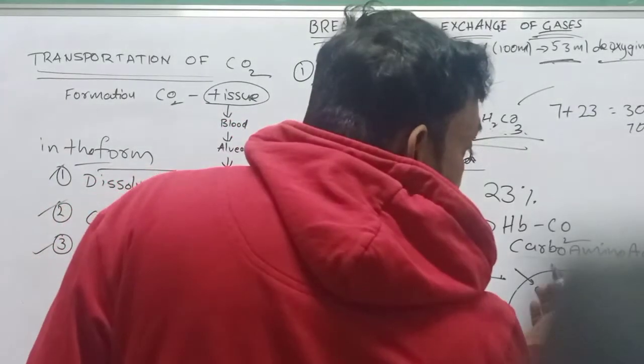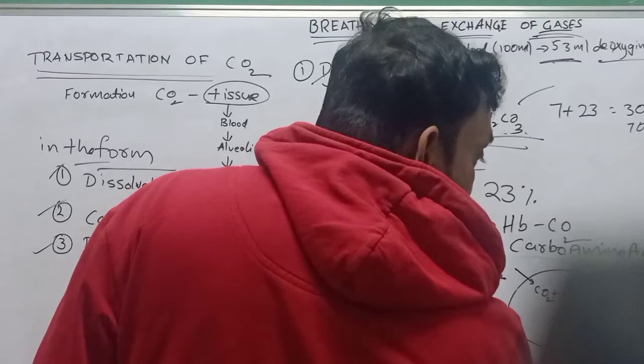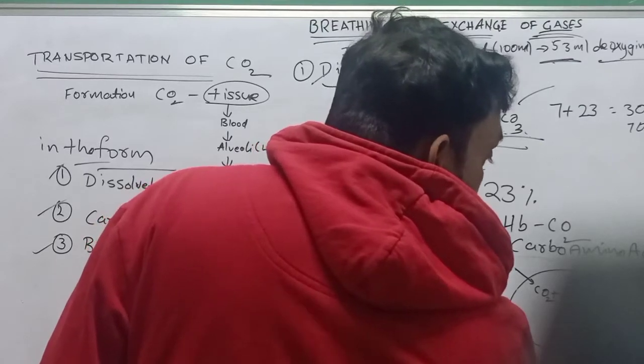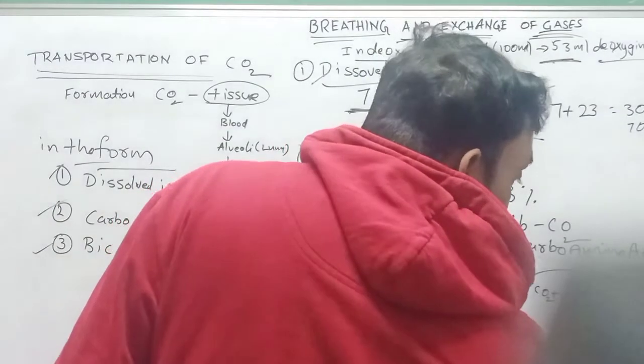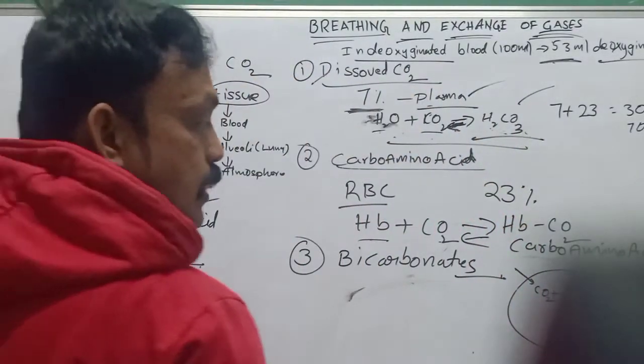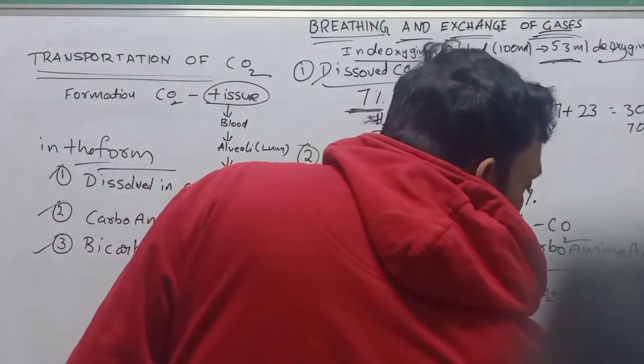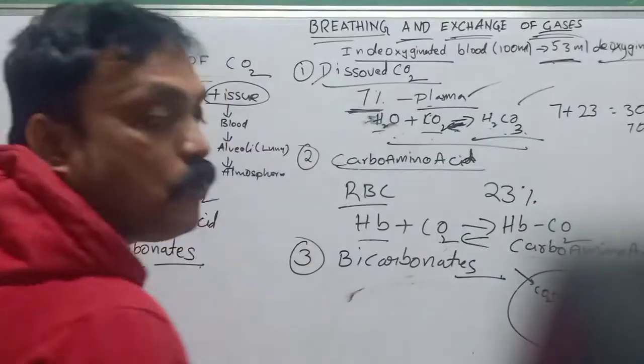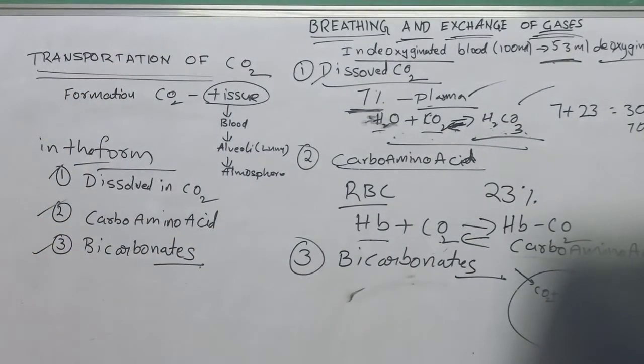When this reaction is going on, the bicarbonates increase in the RBC, so some of the bicarbonates diffuse outside the erythrocytes into the plasma.